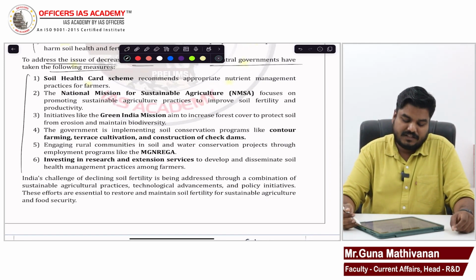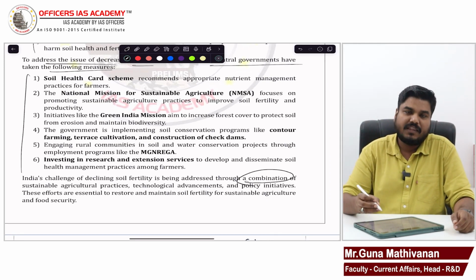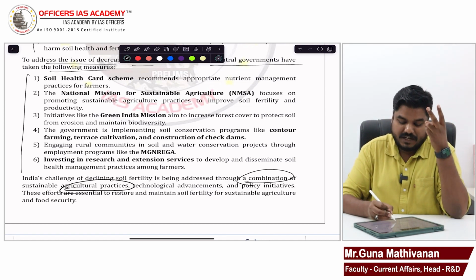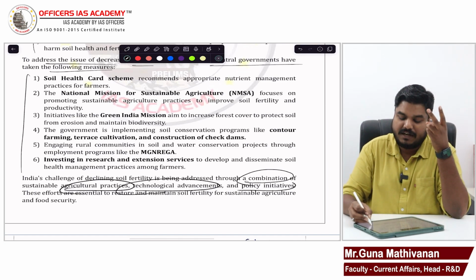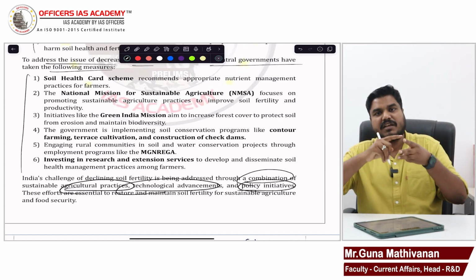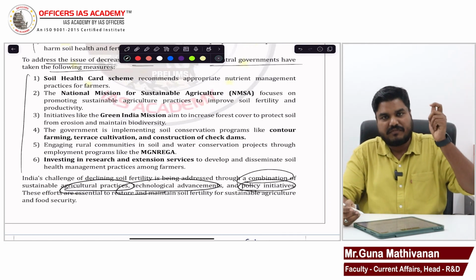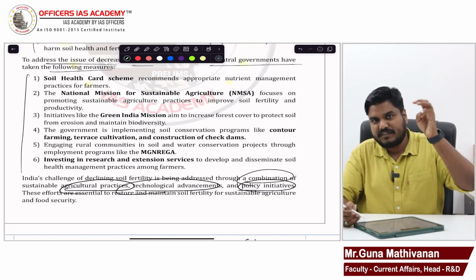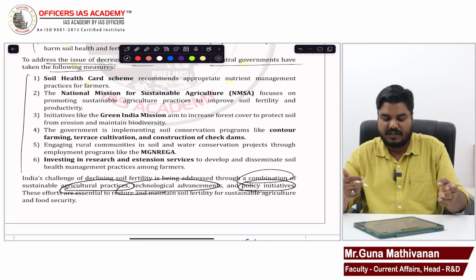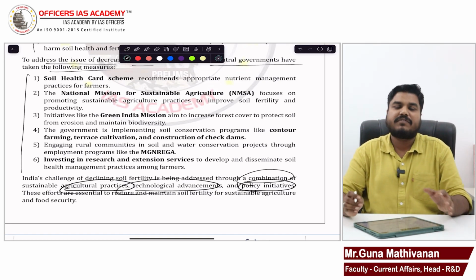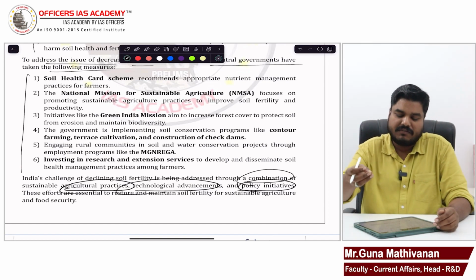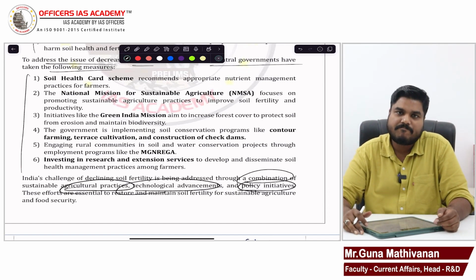What we need is a combination of sustainable agricultural practices, proper technological advancement, and proper policy initiatives. This trinity becomes important: proper farm techniques, technological intervention, proper government policy initiatives. This combination is what is required for maintaining soil fertility and also to ensure food security. Give a simple conclusion, right?